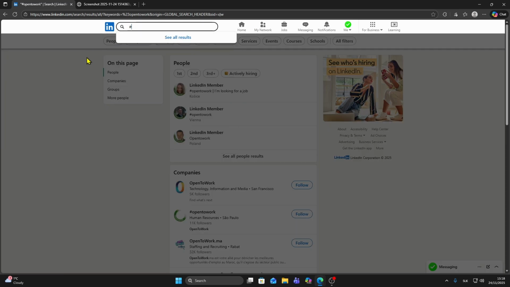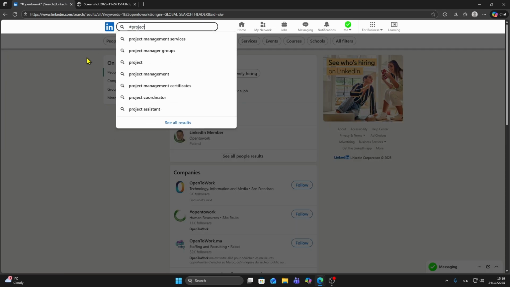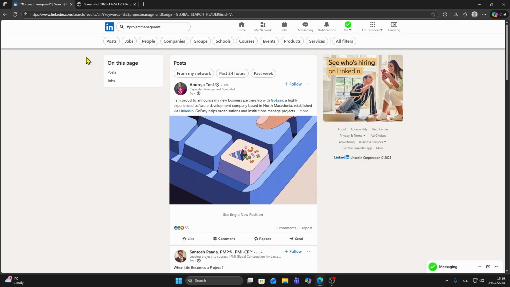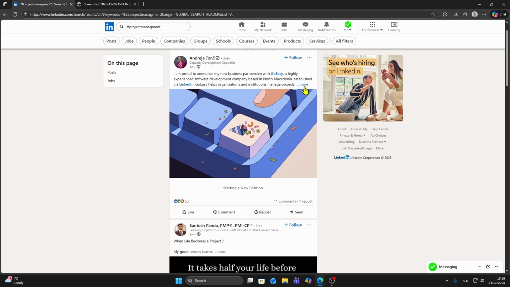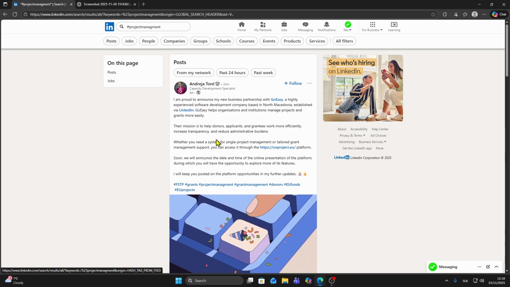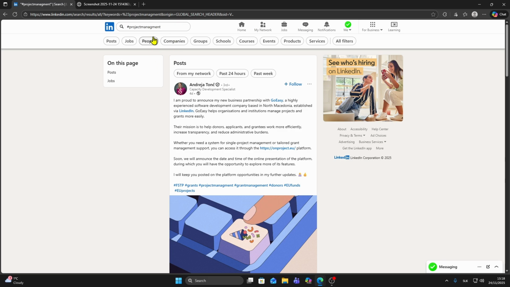So basically what you can do, for example, if I type project management, you can find posts. If you click on more, you will see there is hashtag project management, so you can only find it like this.